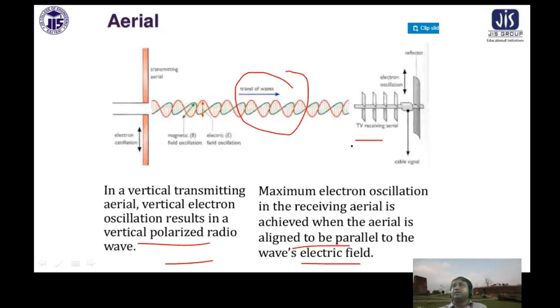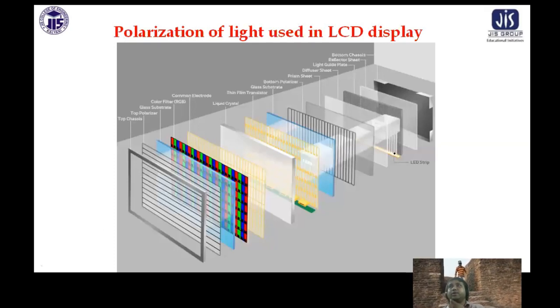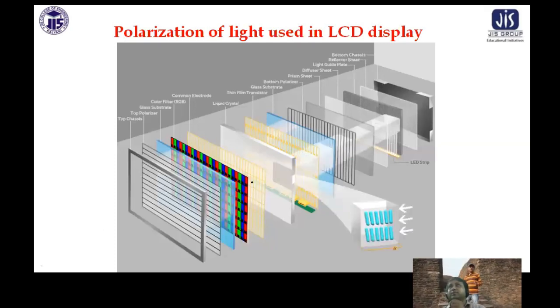So obviously, when they are in line, parallel to the wave's electric field, the maximum will be received. Another application is the LCD display polarization, where two polarizing plates are used.